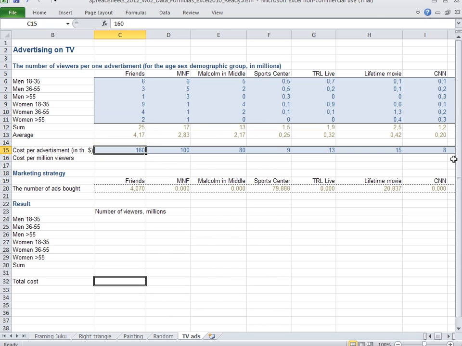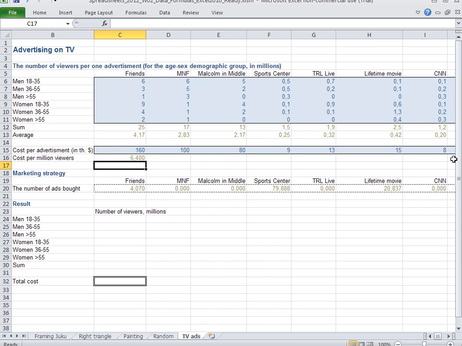Now, let's calculate something from this cost right away still. Namely, let's see if $160,000 gets us 25 million viewers, how expensive is it to get 1 million viewers. Let's write it like this: equals 160,000 divided by 25, because if 25 million comes with 160, then if we divide it by 25, we get how much does it cost for us to get 1 million viewers.